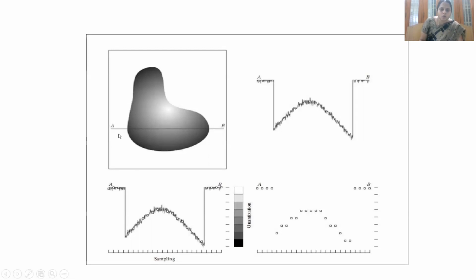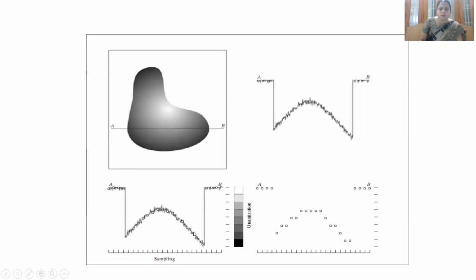So at point A we have white color, so we have maximum intensity, and at B also we have maximum intensity, and where the darkness is high, there we have the minimum intensity. Here at the edges we have minimum, and at this point also minimum, and here we have moderate.